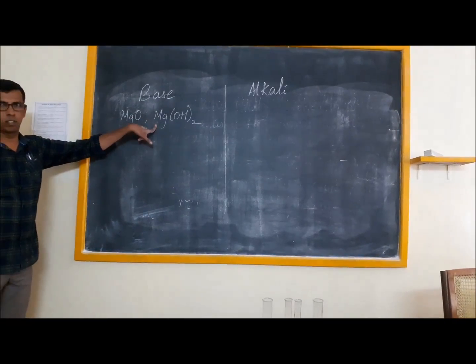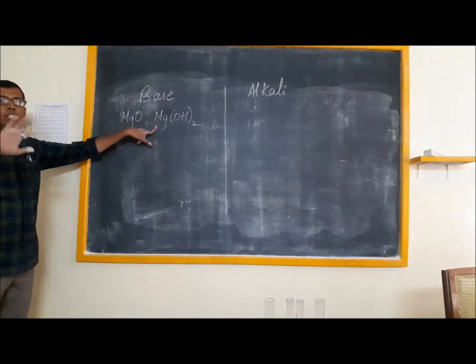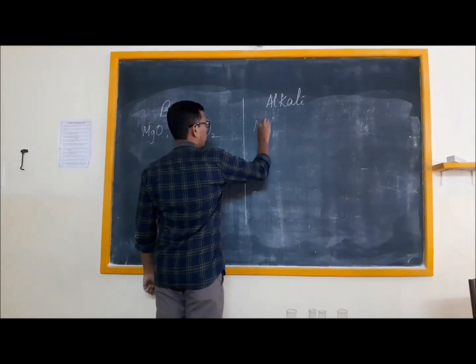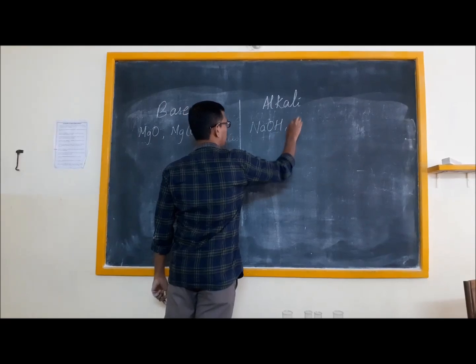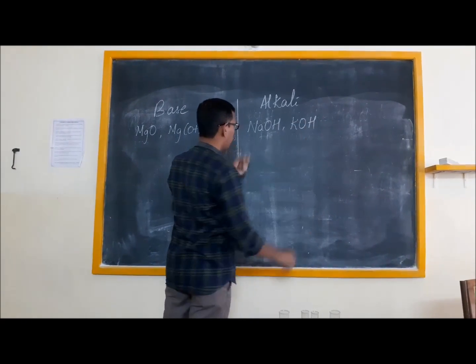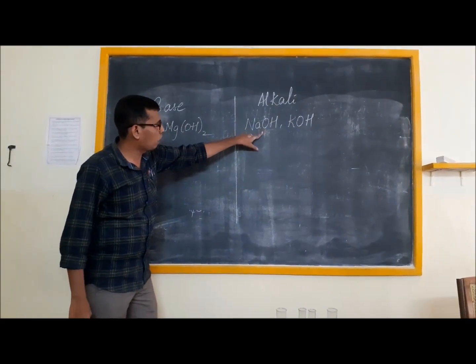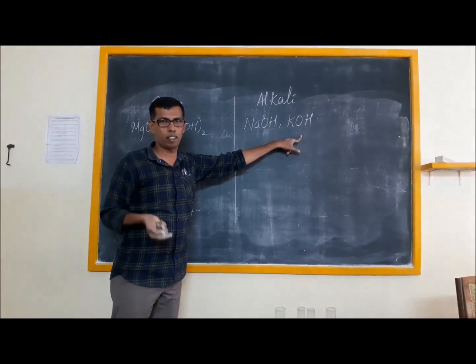These two are bases. Why? Because they cannot dissolve in water. But NaOH and KOH, these two can dissolve in water. Not only do they dissolve in water, they liberate OH- ions, and hence it is an alkali.